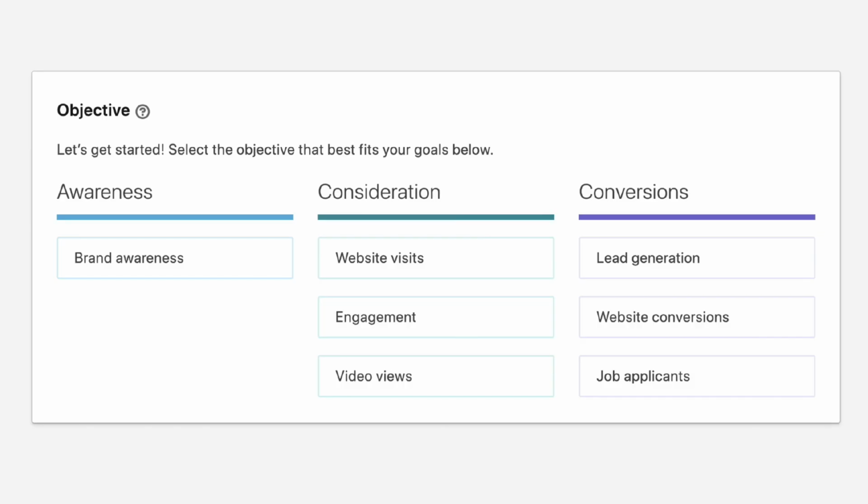And you might be wondering about other objectives we haven't mentioned, like brand awareness and job applicants. Brand awareness really isn't any different from engagement. They just take away the option of being able to pay by the click. And job applicants is really a specific use case that you'd only use if you were recruiting.